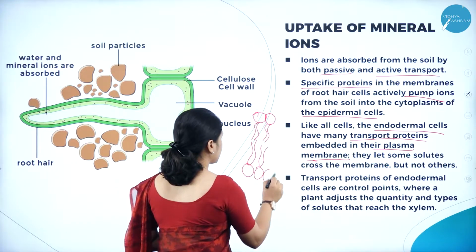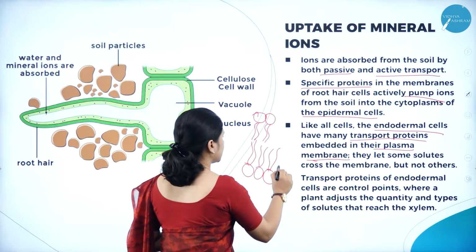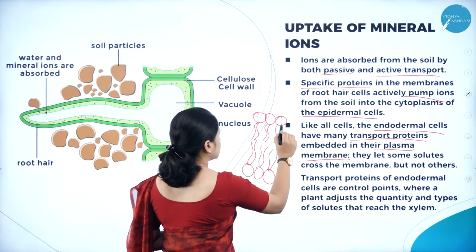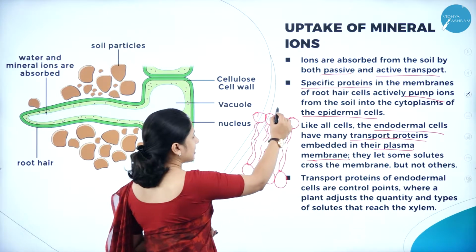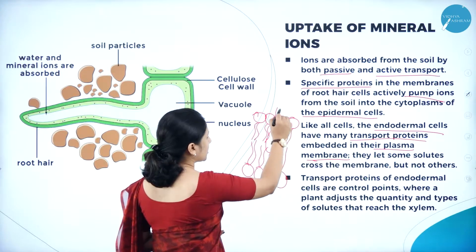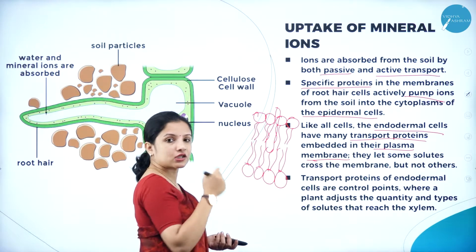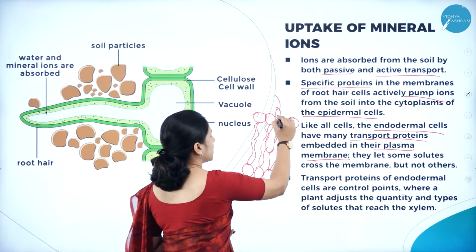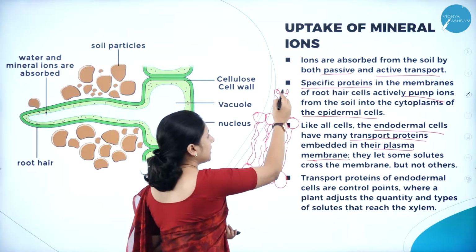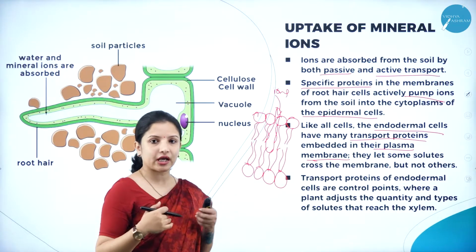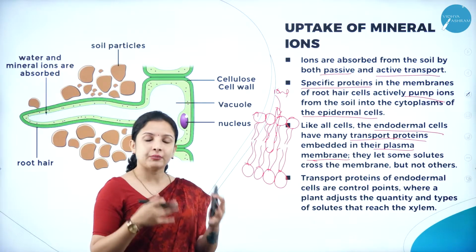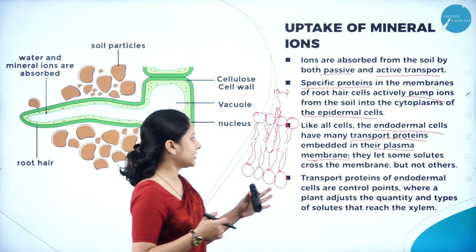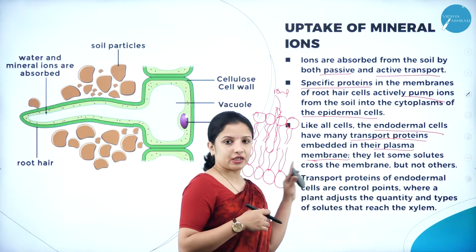So here, in the two layers of the lipid bilayer, there are some carrier proteins embedded in between. What is the function of the carrier proteins? To carry ions, right? They help carry certain mineral ions. They facilitate the movement of ions into the epidermal cells of the root, or the cytoplasm of the epidermal cells.